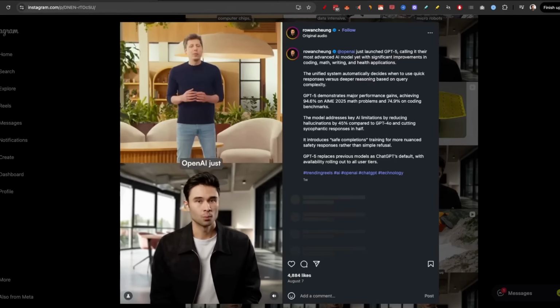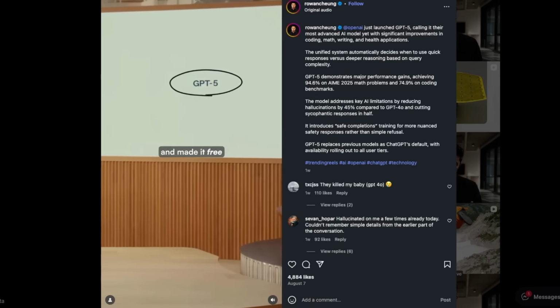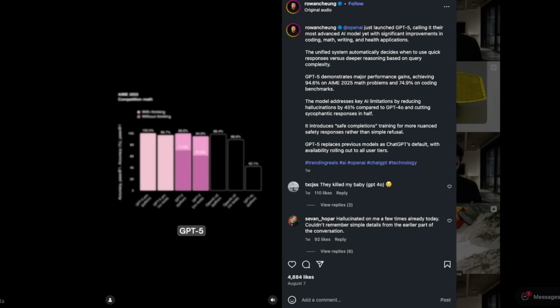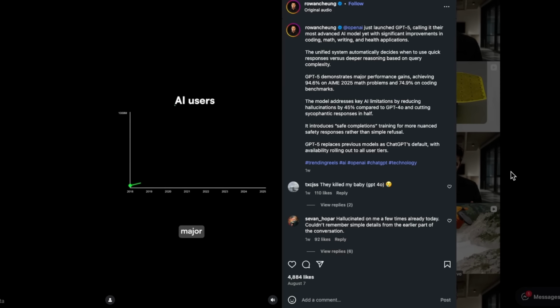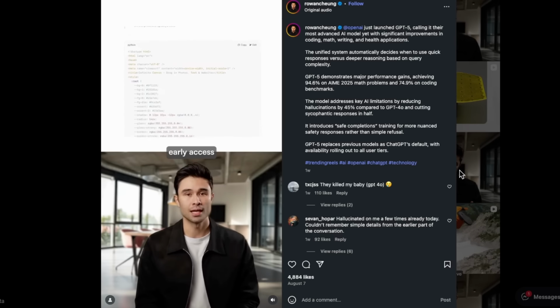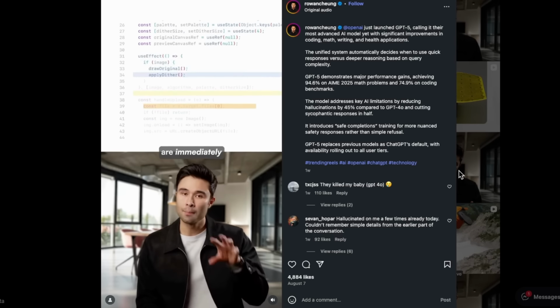Let's take a look. OpenAI just launched GPT-5 and made it free for all ChatGPT users. GPT-5 is faster than 4.0 and smarter than o3, delivering a major intelligence boost to the rapidly growing world of AI users. I received early access to test it out, and the improvements are immediately noticeable.